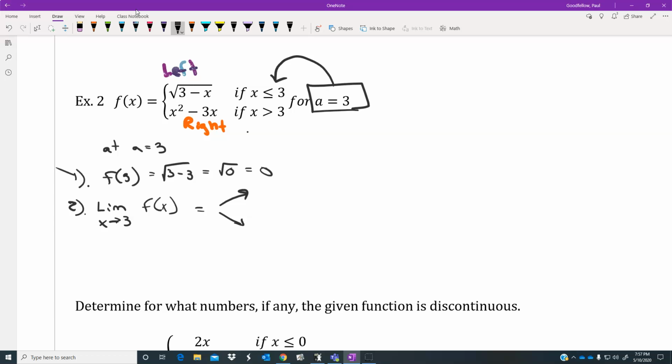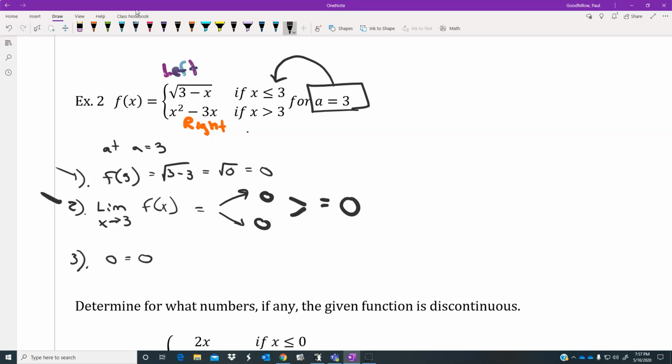But we did the left already. That was 0. And now we're going to try the right. If I plug in 3 into this one, I would get 9 minus 9, and that would be 0 as well. And check it out, the answer is going to be 0 because the left and the right agree. Check mark, the limit works. Okay, number 3, do the domain answer and the limit answer agree that the answer is the same?